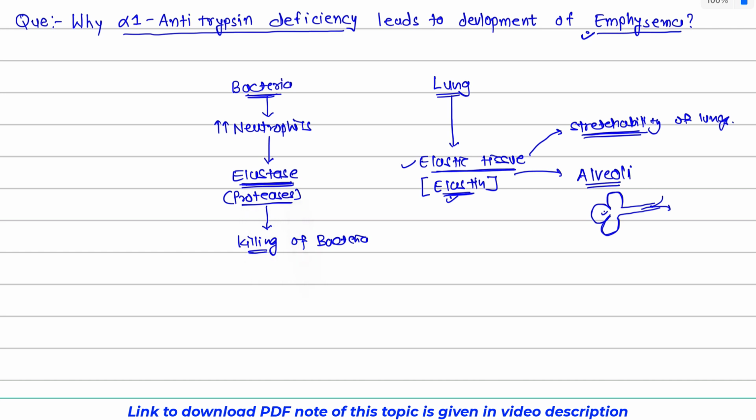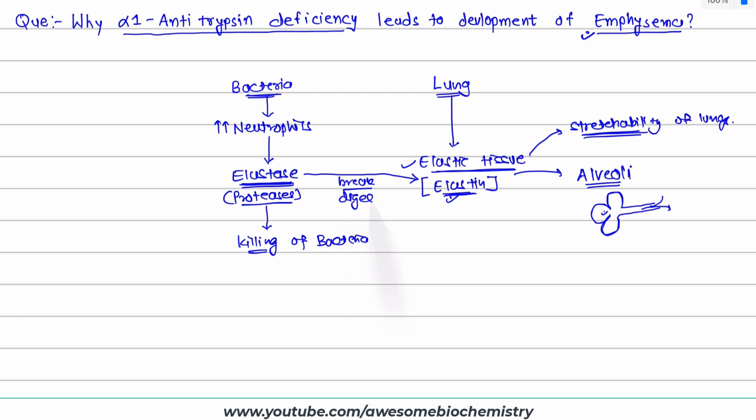But elastase is a little bit non-specific enzyme, and so there are chances that elastase can act on the elastin protein in the lung, and it can break down, or you can say digest, the elastin, right? If it is able to digest elastin, then our lung tissue will get damaged. But in a normal person, this elastase will not be able to break down elastin.